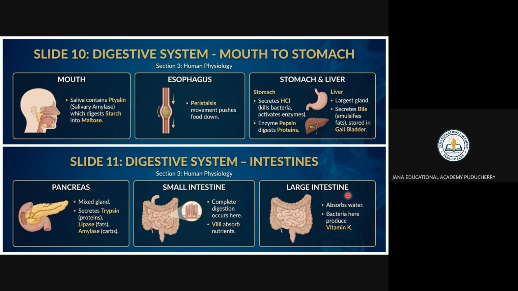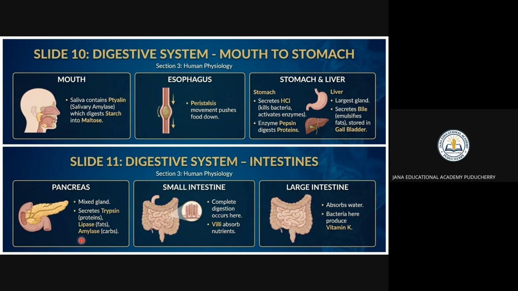When it comes to the large intestine, what is going to happen? It absorbs the water. Bacteria are present. In the stomach itself it's killing the bacteria, but some of the bacteria are stored in the large intestine, right? We have good bacteria and bad bacteria, but that is a different topic. The bacteria here are going to produce vitamin K.